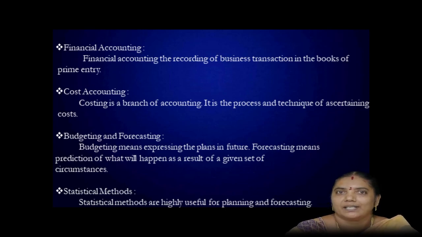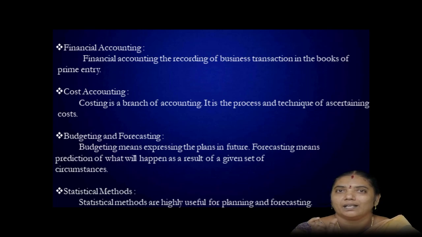For each account we have to prepare a separate ledger account. From that we have to prepare the trial balance. In that trial balance we arrive at the final balance sheet, whether the company has an equal balance or a deficit balance. So it is necessary to prepare financial accounting.